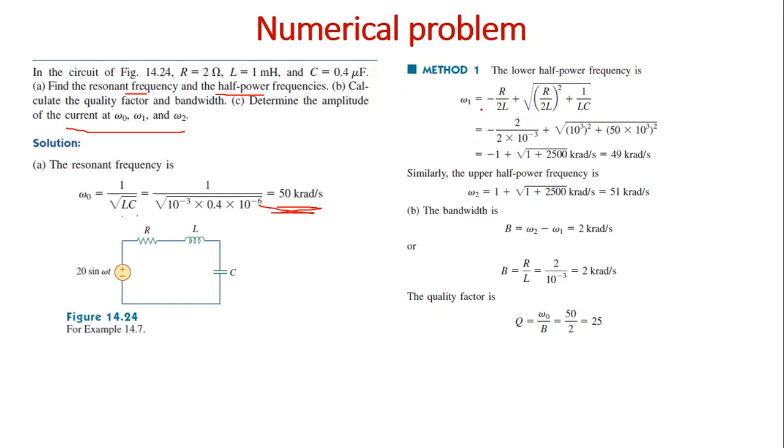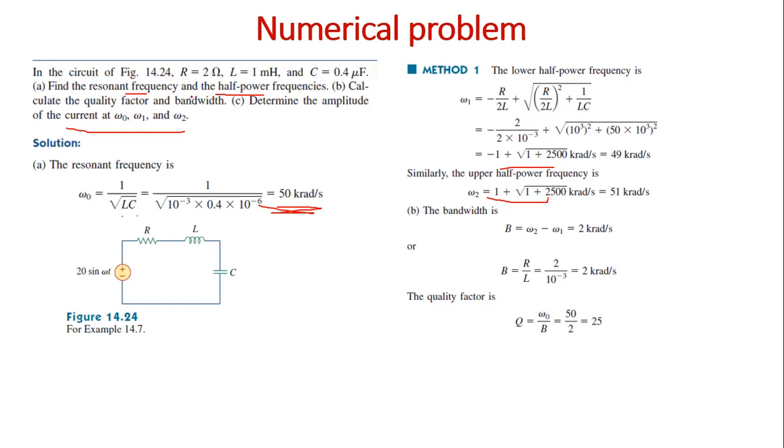The omega 1 formula is minus R by 2L plus root of (R by 2L) the whole square plus 1 by LC. Substitute the values of R, L and C and find out the value of omega 1. Similarly find out omega 2.